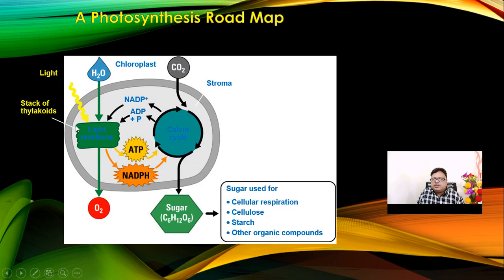Look here, light energy is trapped by the photosynthetic reaction center, which we call the antenna complex, or light harvesting complex. So the light reaction is the first, pioneer feature, where light energy is trapped and it produces ATP and NADPH molecules that act as a source for the dark reaction. Under the dark reaction, sugars are synthesized, and once the food is synthesized, it goes for cellular respiration, cellulose formation, body parts formation, and also the synthesis of certain organic compounds like growth hormones as well as vitamins.